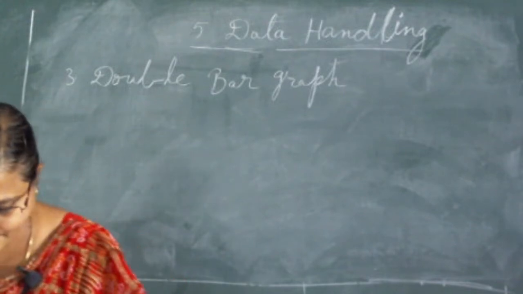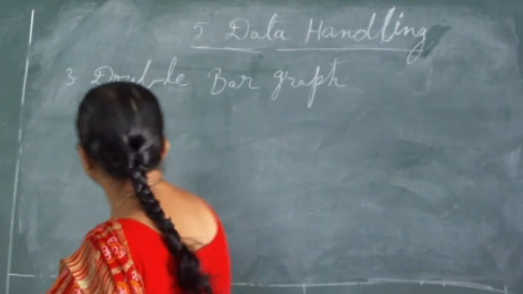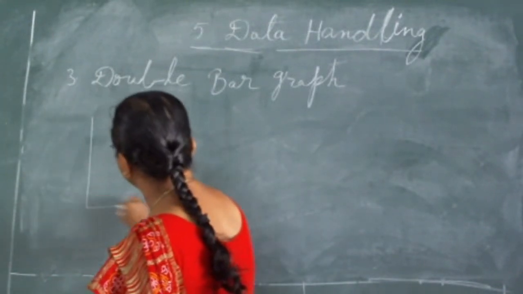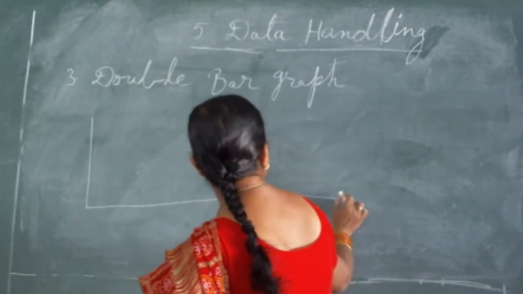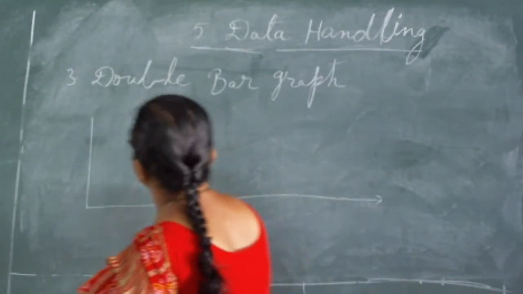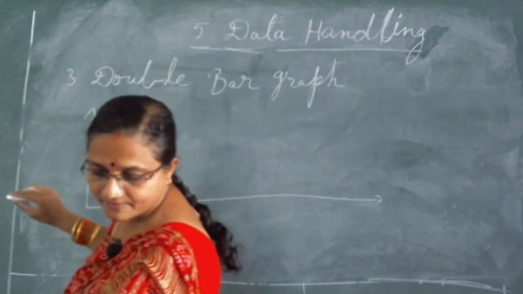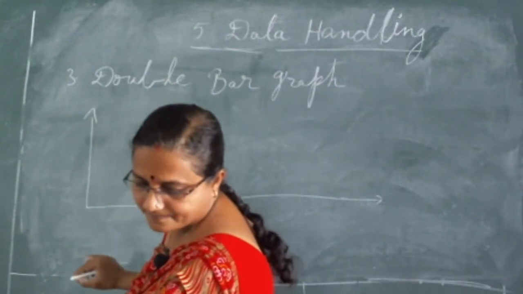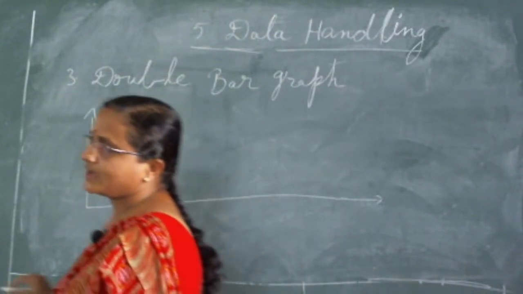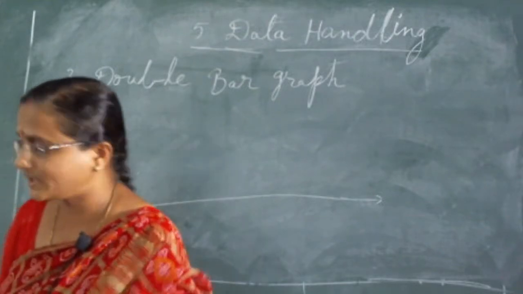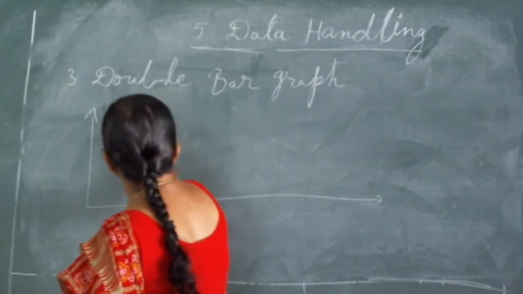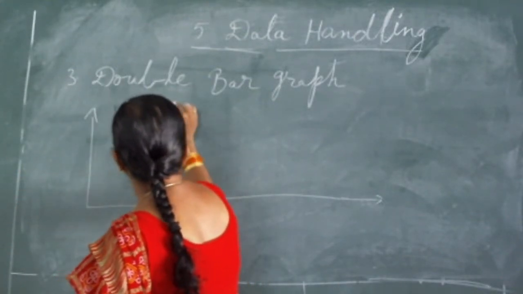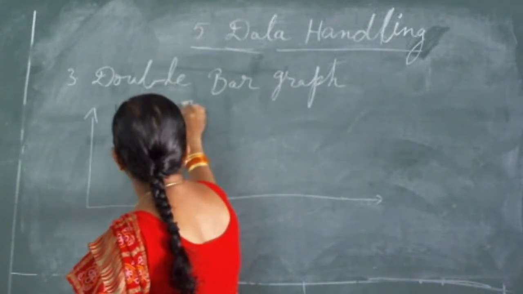For example, see here one example, everybody look at the example in your textbook on page number 70. Actually you have very good examples. Here they have shown one white box and one black box.